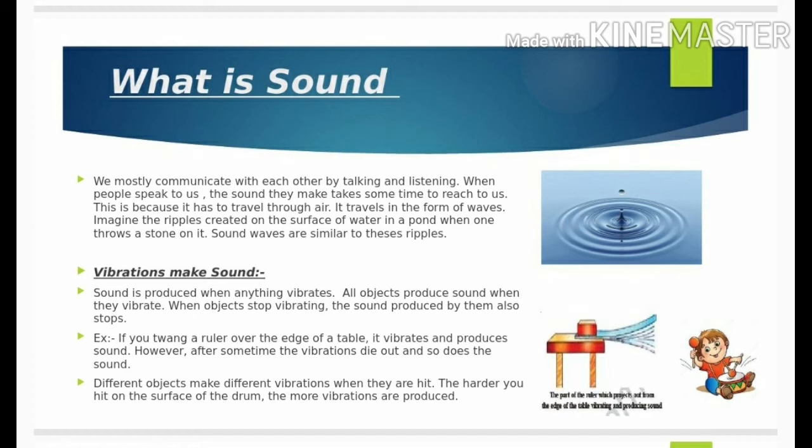Then it will be different from the sound produced when you pluck the strings of a guitar or sing. The harder you hit on the surface of the drum, the more vibrations are produced. In our body also, the voice box or the larynx, that means children, our neck, helps us to make sound.